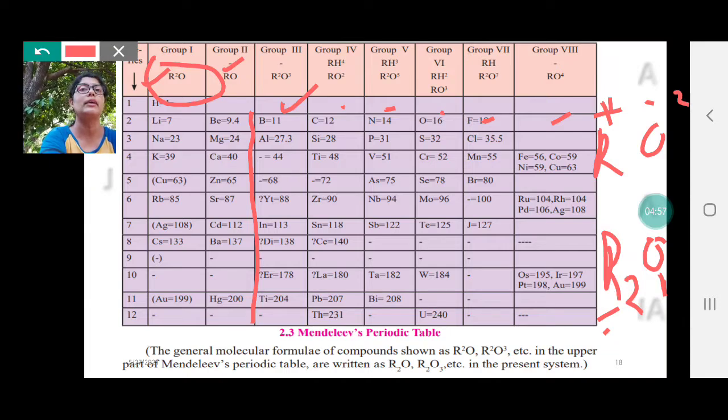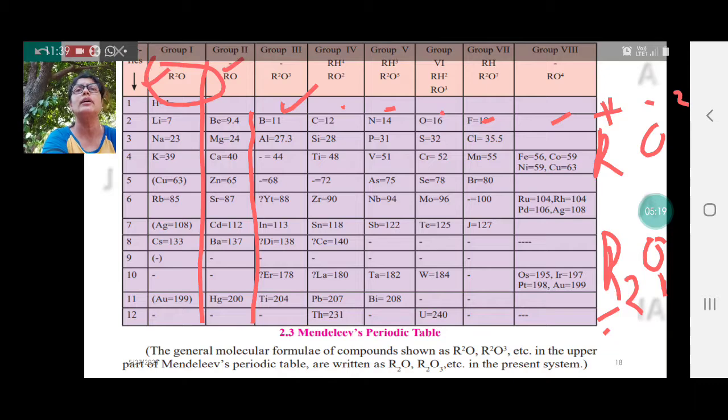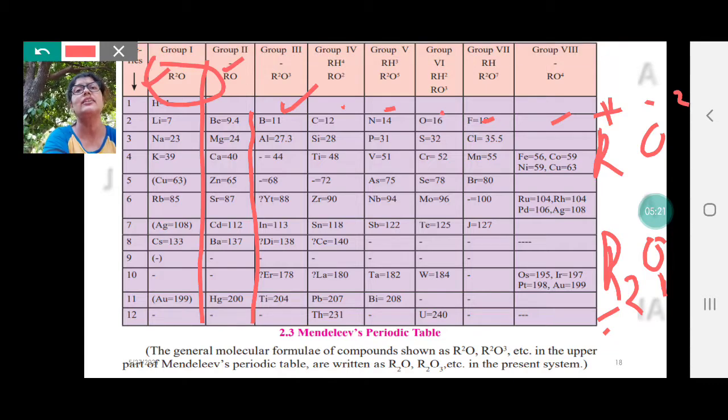It will form a compound called H2O. Lithium will form Li2O. Sodium will form Na2O, sodium oxide. Potassium will form K2O, that is potassium oxide. Copper will form Cu2O, and silver will form Ag2O. So all elements from group 1 will form oxides as R2O.